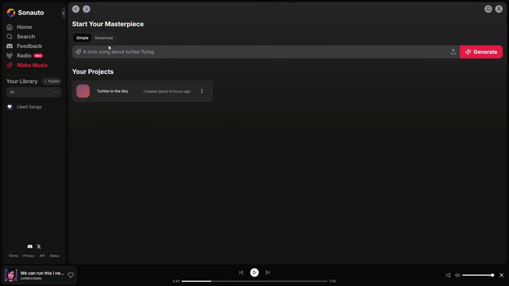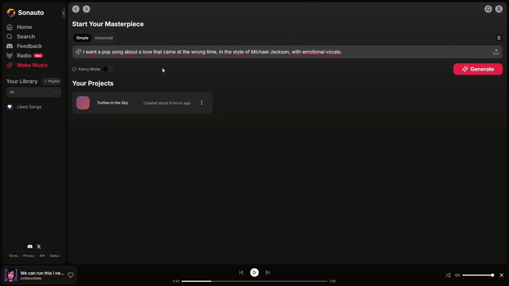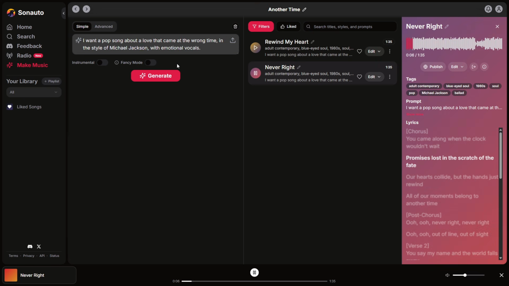We sign in with a Google account and arrive at this interface. Here we have several things. The best part is that it's pretty simple if we don't want to complicate things. In simple mode, just by writing a detailed prompt about what we want, it will give us a song based exactly on what we asked for.